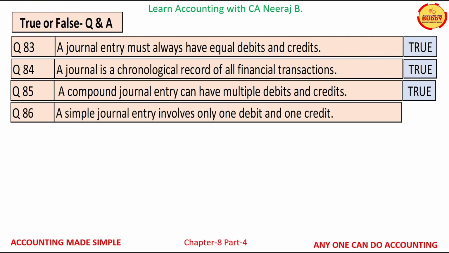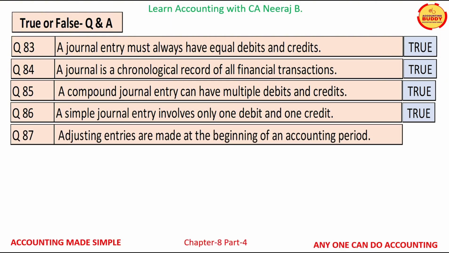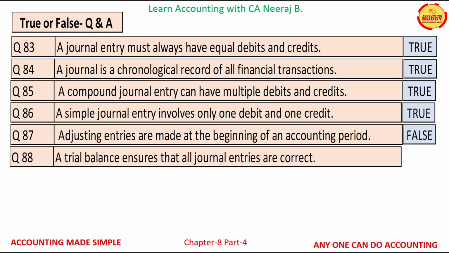Question number 86, a simple journal entry involves only one debit and one credit. This is again a true statement. Question number 87, adjusting entries are made at the beginning of an accounting period. This is a false statement. Question number 88, a trial balance ensures that all the journal entries are correct. This is a false statement.